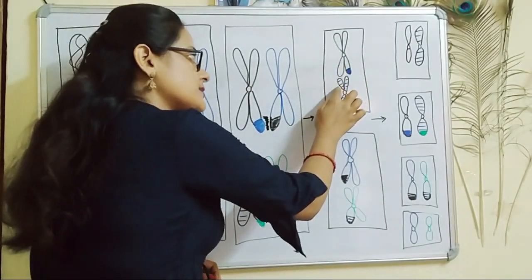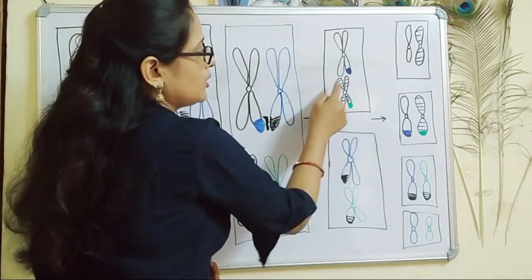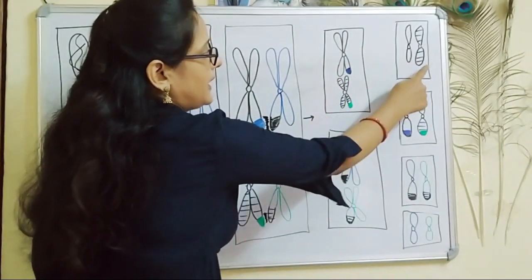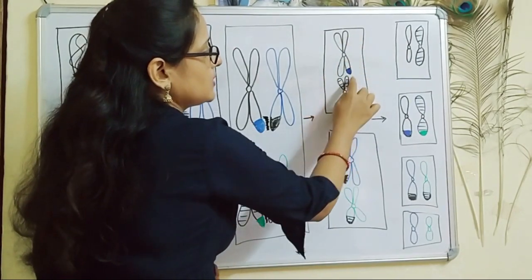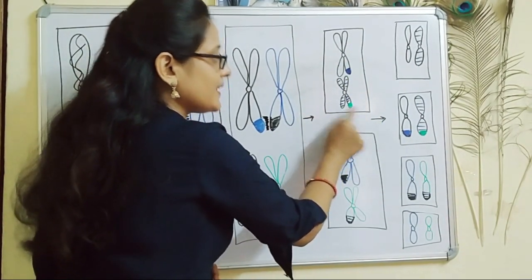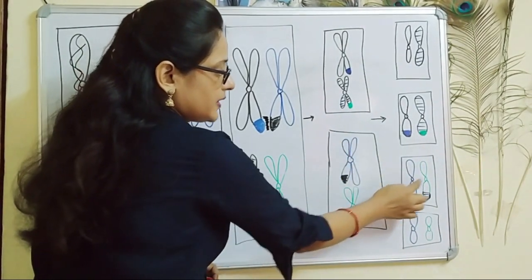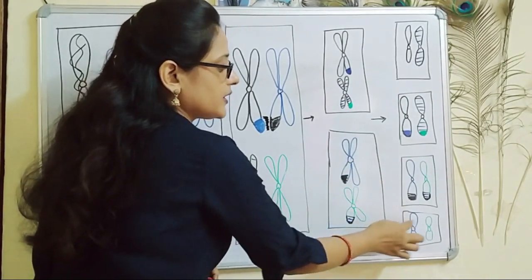These 2 chromatids, let's suppose, enter into this cell. So see, this black one has entered over here, and this blue along with black has entered into this. This black with a small blue segment has entered into this, and this one with one small green segment has entered into this. And these two chromatids have entered into this, and these two chromatids have entered into this.